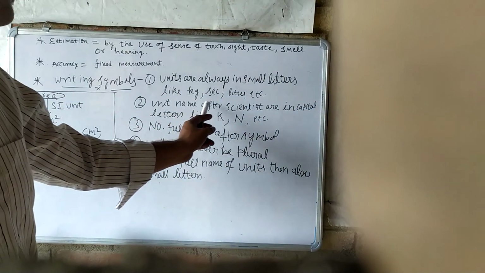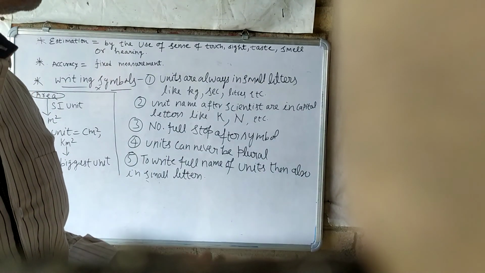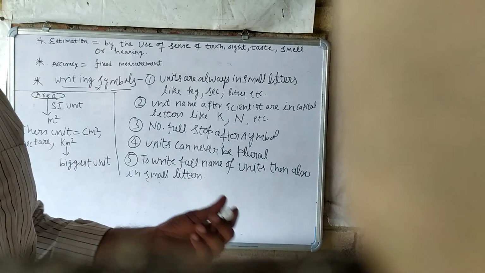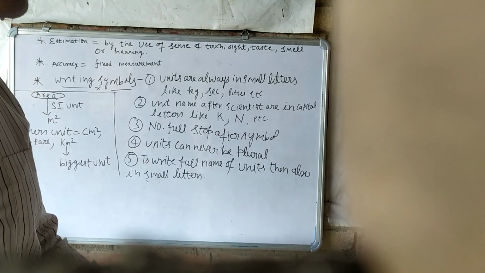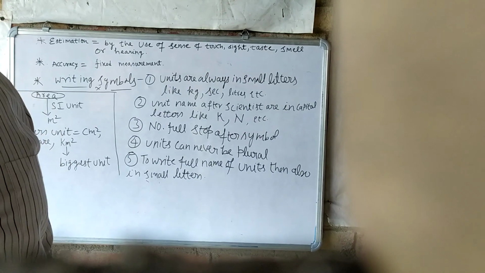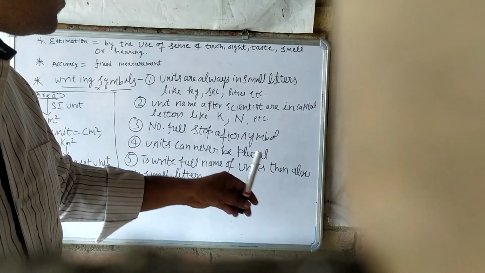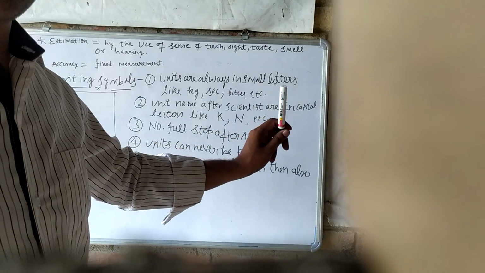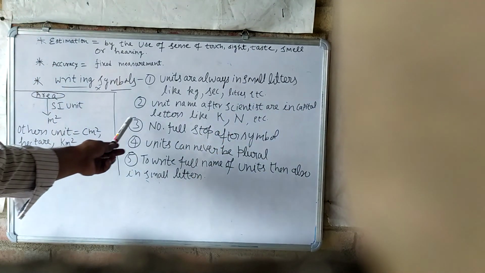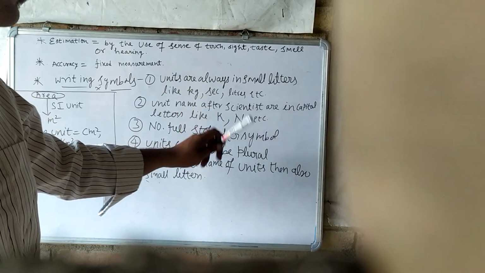Second, a unit named after a scientist, like Newton, Kelvin. At that time we will use a capital letter, only the initial letter. That means Kelvin's K, Newton's N, in capital. Only when it is named after the scientist. The rest we will write in small letters.